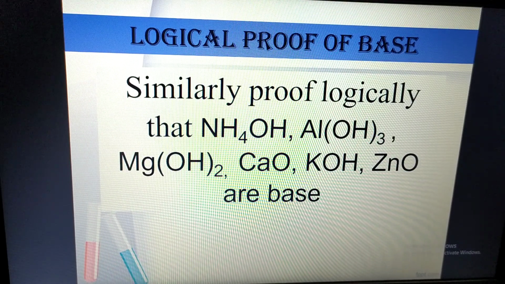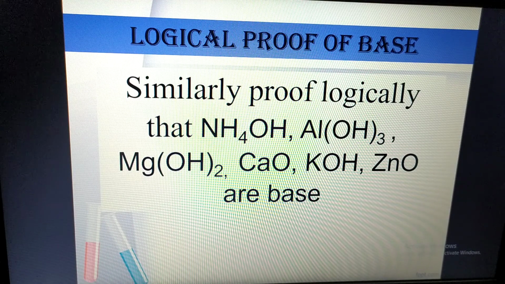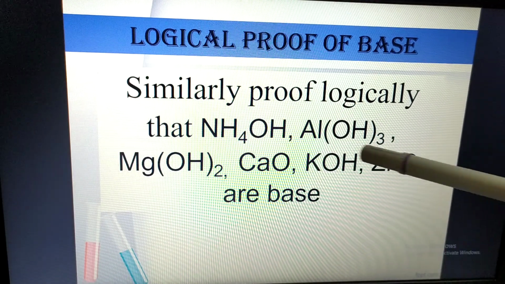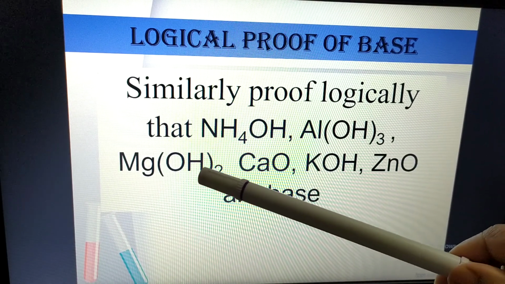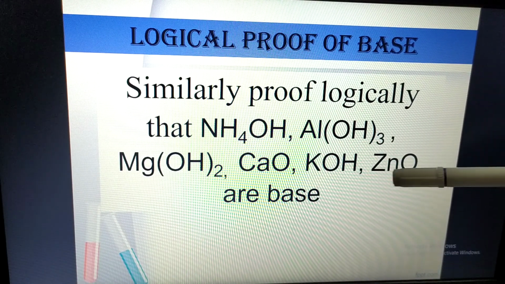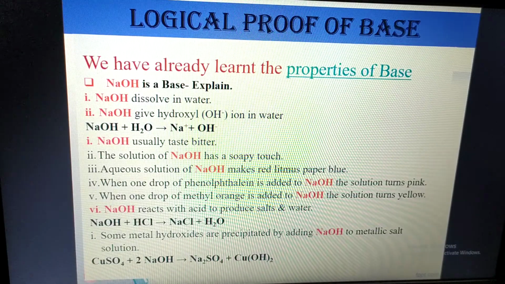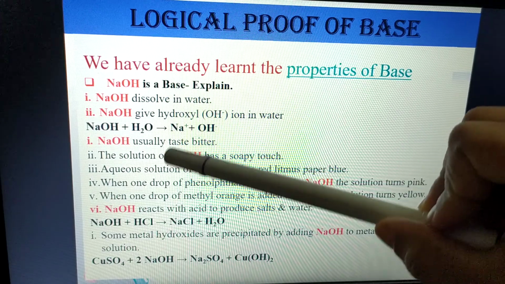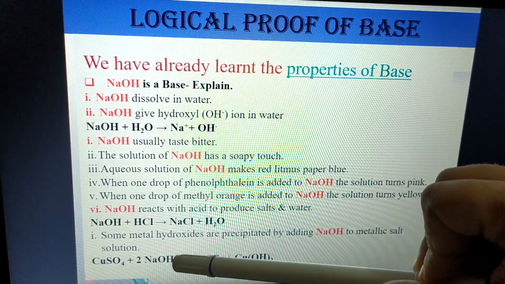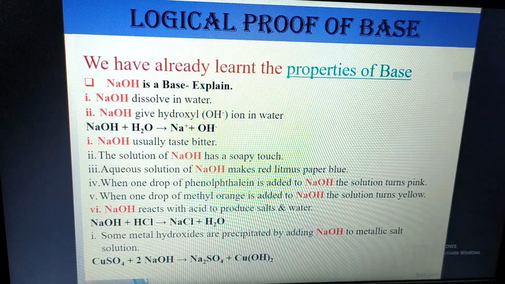Now we'll proceed. A similar logical proof you have to do in case of all these compounds like ammonium hydroxide, aluminum hydroxide, magnesium oxide, calcium oxide, potassium oxide, zinc oxide. All these are bases. One thing, dear students: see here, sodium hydroxide dissolves in water, base; this one you can also call alkali.